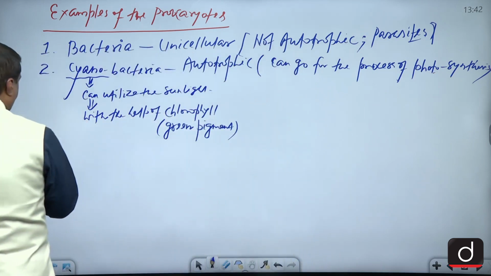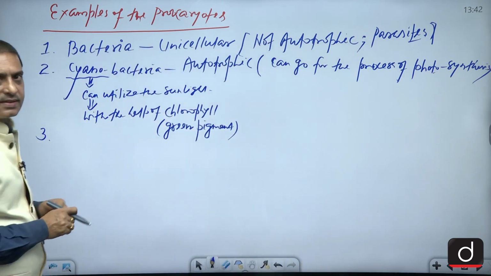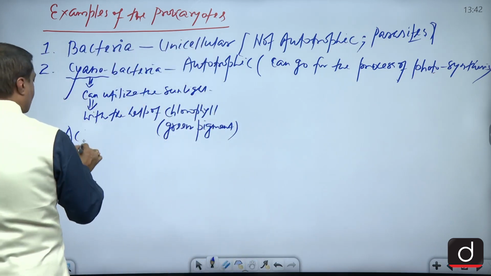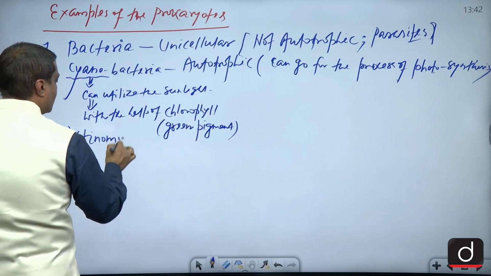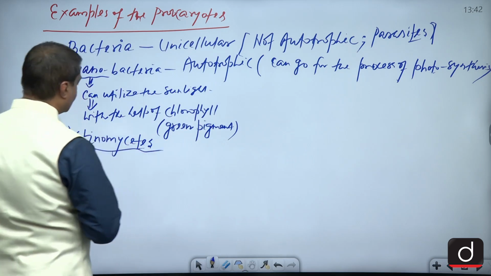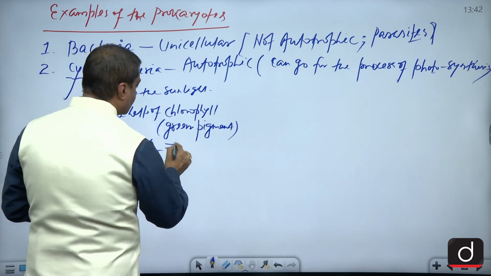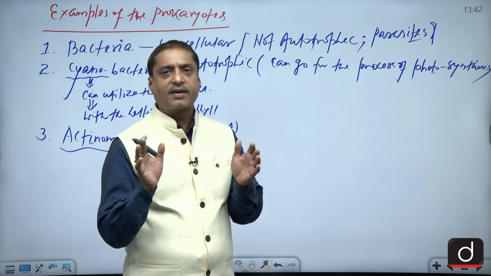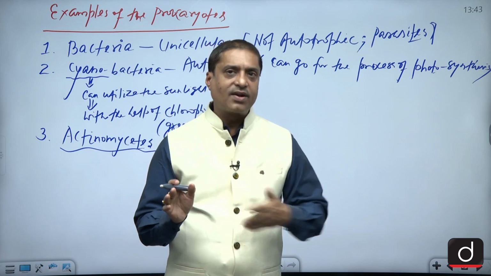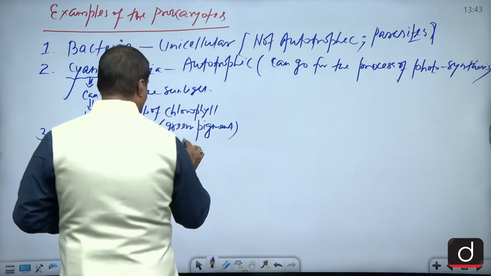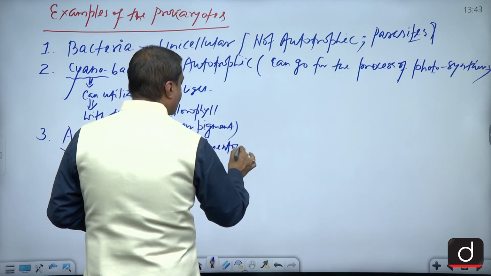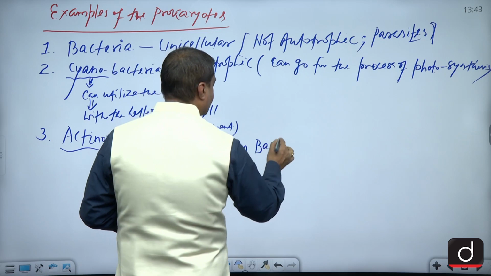Another type of bacteria are also there under the prokaryotes, and they are called actinomycetes. When you say actinomycetes, that means there is a specific category of bacteria which are filaments, so that they can go for locomotion, and that's why they are called filamentous bacteria.